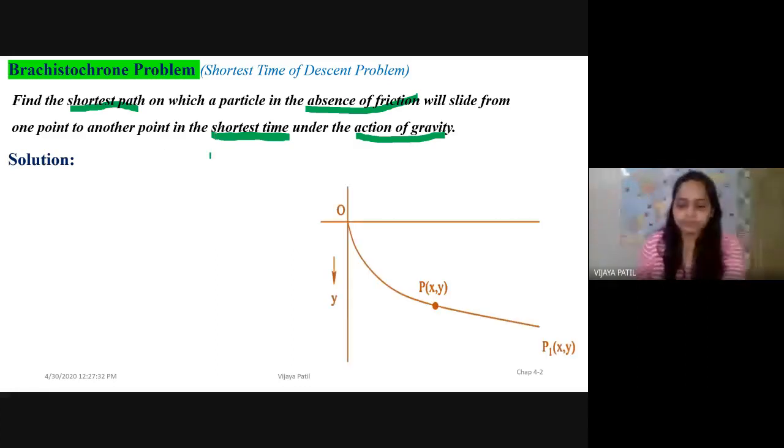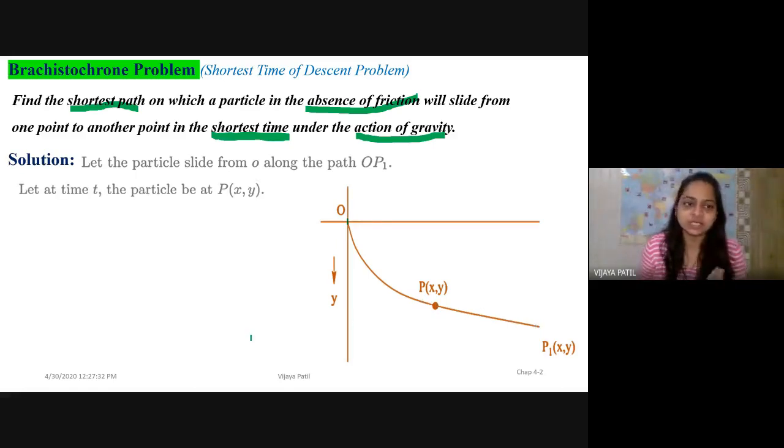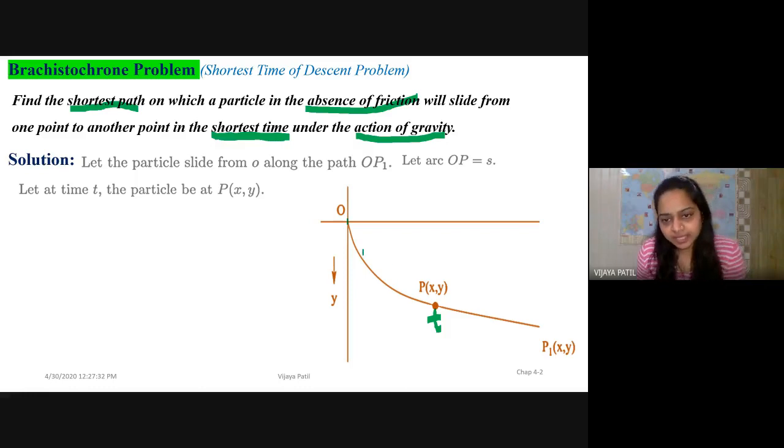Let the particle slide from the point O, along the path OP1. OP1 is the path given to this particle. Fine. Then what is the assumption? Let at time t, the particle reach this point. Again, I'm just talking about a distance, so the arc length of OP is nothing but small s.